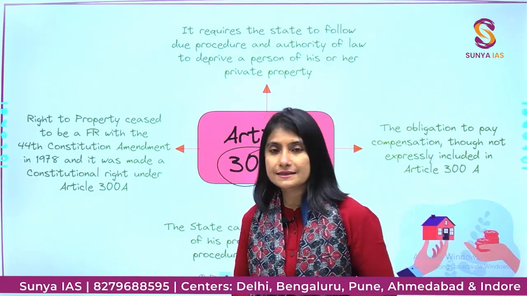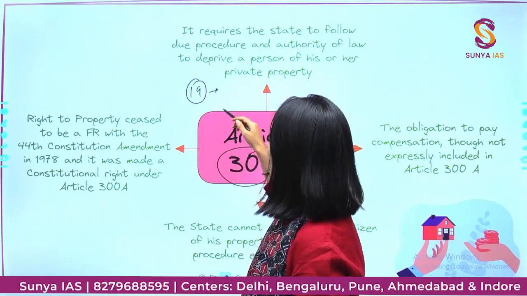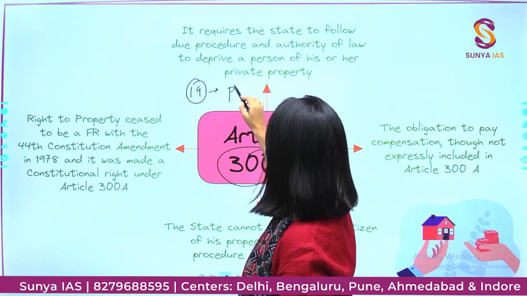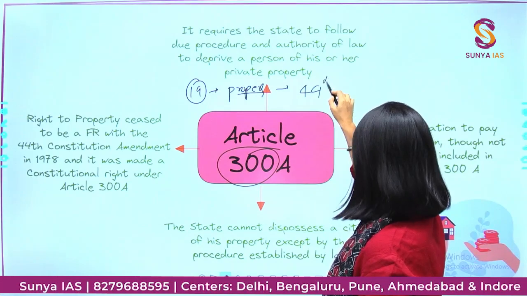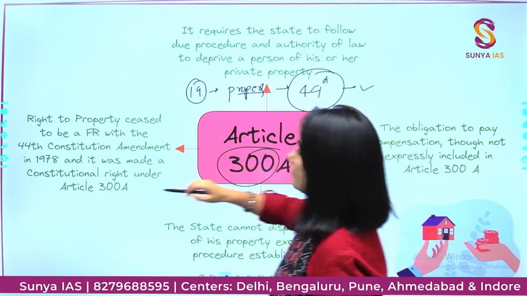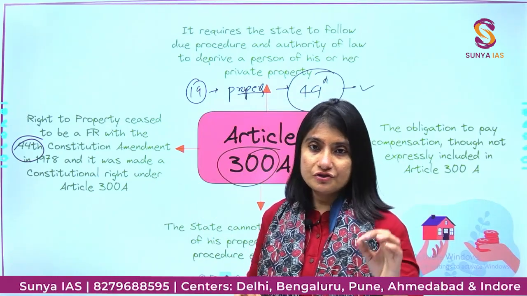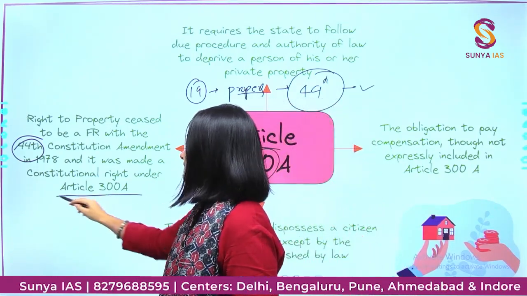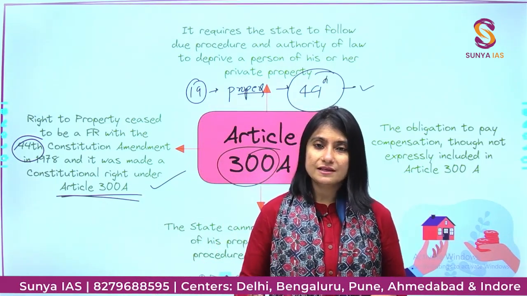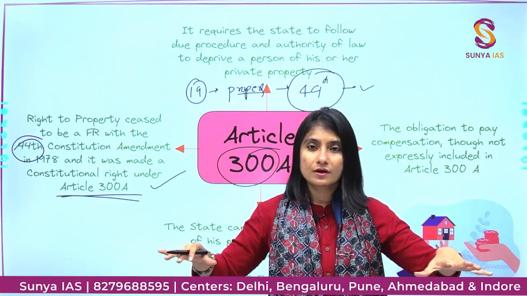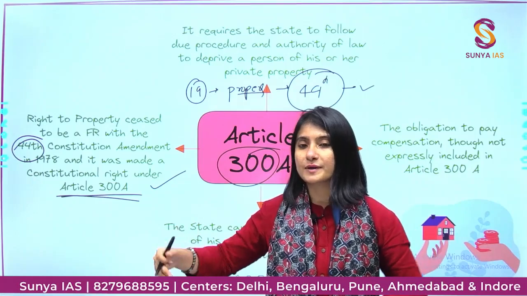Now we are going to look at Article 300A. Article 19 also provided for right to property. But by the 44th constitutional amendment, it was made a constitutional right under Article 300A. Now, why are we talking about it today? We have been seeing a lot of demolition going around, by the state, of the properties of private individuals.